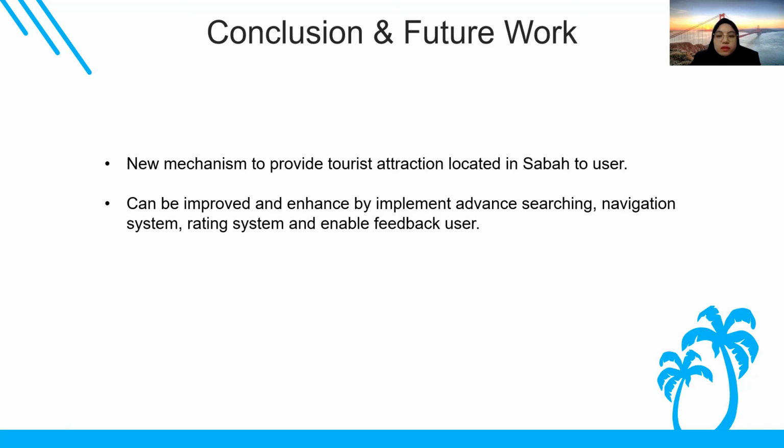The system objective is to provide information and recommendable locations to the user. Geolocation is the key method which allows the web application to display nearby places. For future work, the application can be improved and enhanced by implementing advanced searching, a navigation system, a rating system, and a feedback system, where users can add comments regarding the place they visited, and other users can view the comments.